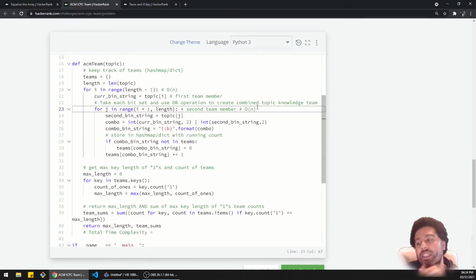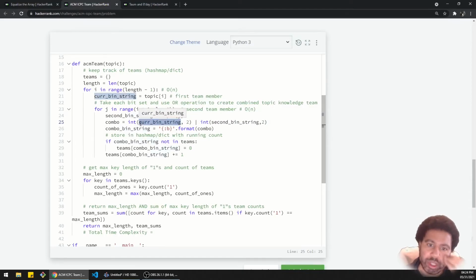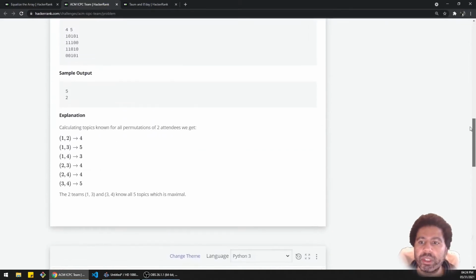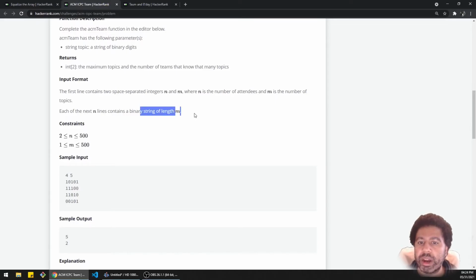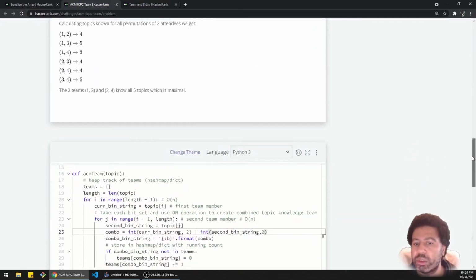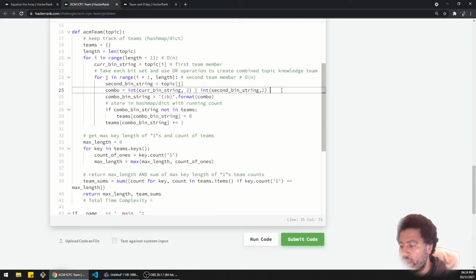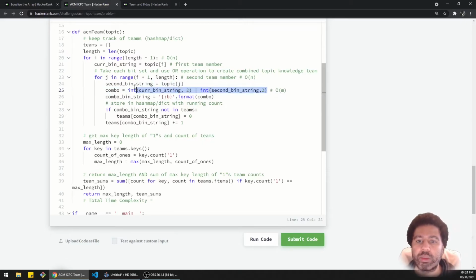I think it's like 2N, and so it's a constant that you could just drop basically. What's interesting is this part here. So this conversion of a string, the conversion of that binary string to an integer, I believe requires going through the entire string, the length of the string. And that I think is the same. And actually, if you look up top, they tell you that M is actually the binary string length. So M is the variable I'm going to use for this. And it's going to be big O of M for that. It's going to be 2M for this operation, but 2M gets reduced. Again, you drop constants. So that is good.